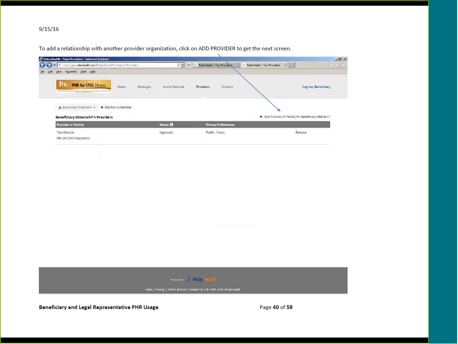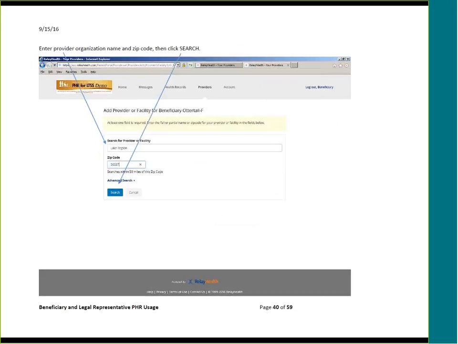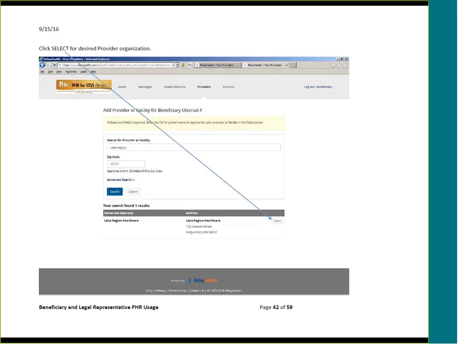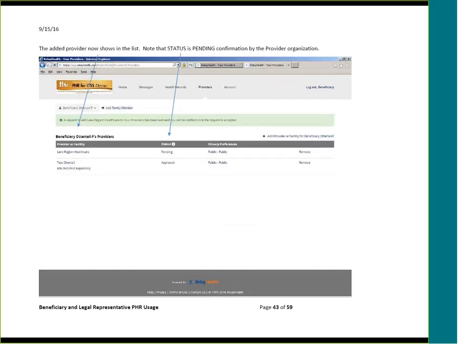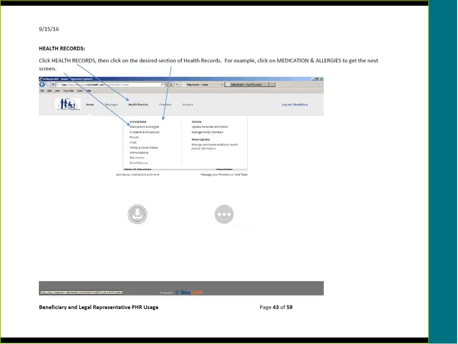To add a relationship with another provider organization, click on Add Provider to get to the next screen. Enter the provider organization name and zip code, then click Search. Click Select when the appropriate provider organization is displayed. The added provider now shows in the list. Note that status is pending confirmation by the provider organization.